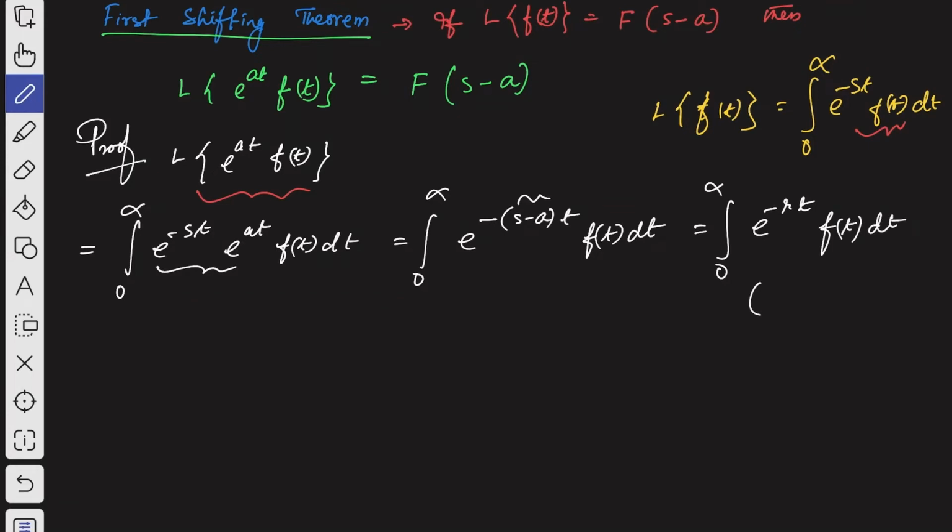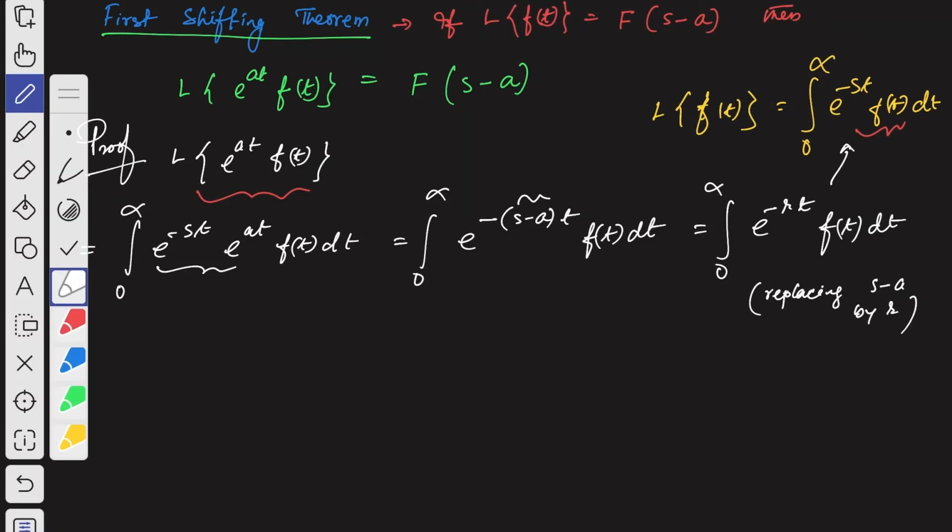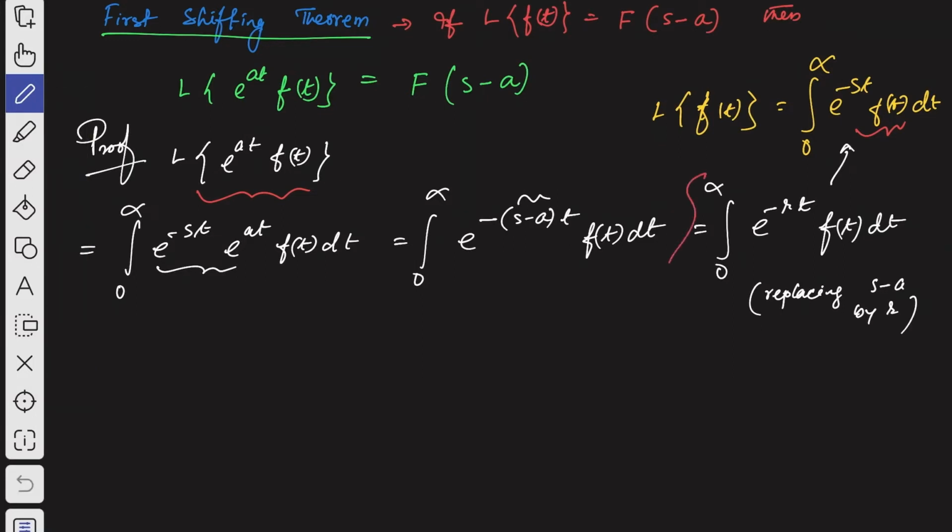So what we have done is replacing s minus a by r. Now you can compare this with the definition. Here we have s and here we have only r. That is the only difference.